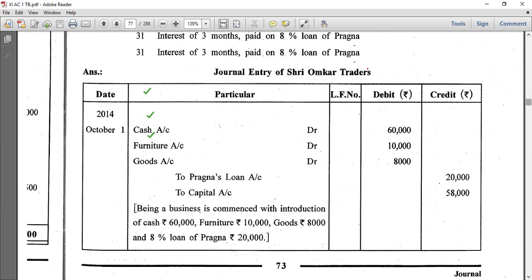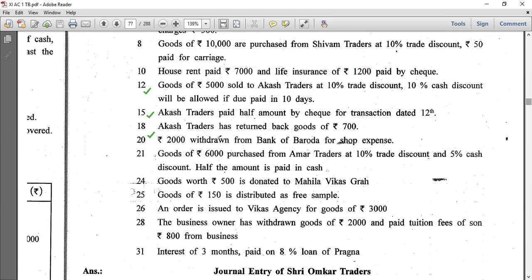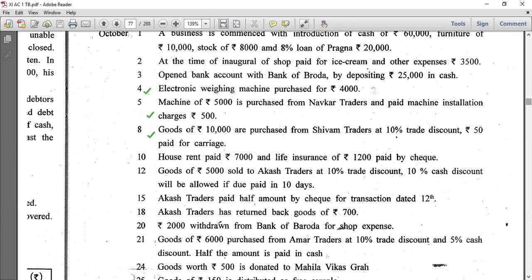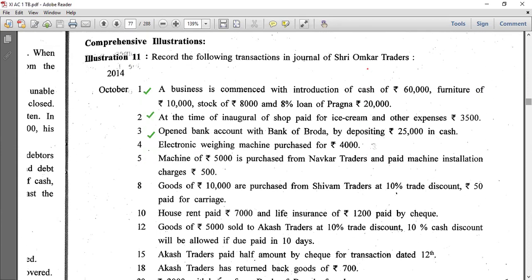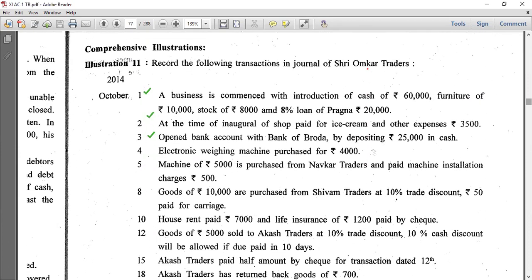Since the word purchase is coming, purchase account will not come. Why will it not come? Because we had not purchased it as goods. We had purchased it as our requirement. Right? So the transaction that I am solving, I am making a star. So when you have a doubt, you can say, yes, teacher had explained to me. Right? So this is explained by me. Electronic weighing machine is termed as dead stock.